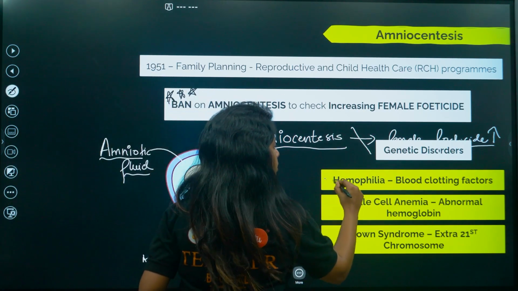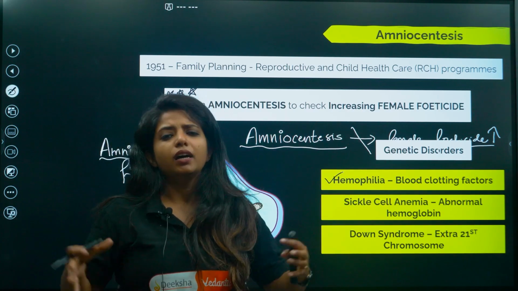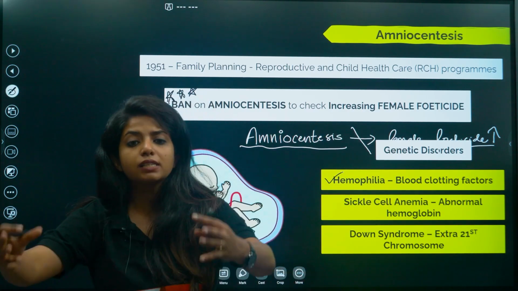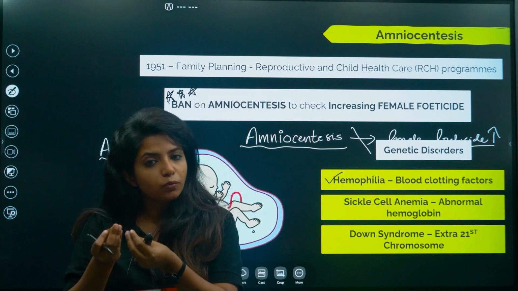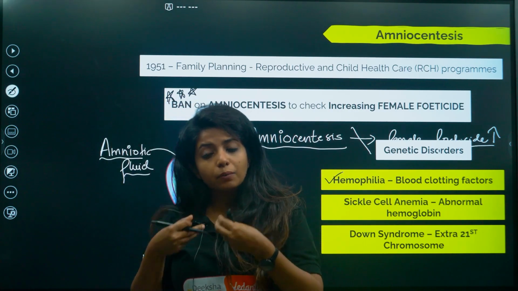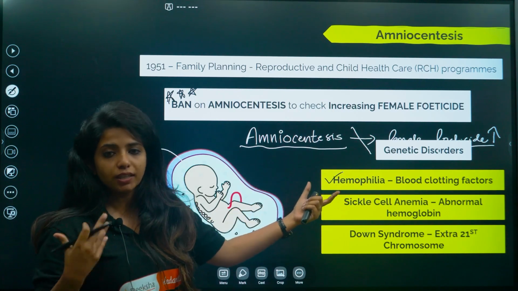Hemophilia. What happens in hemophilia? The blood clotting factors are not being produced; there is a problem in the synthesis of these factors. Now when blood clotting factors are not there, the blood won't be clotting and the person who is bleeding will keep on bleeding. Okay, that is about hemophilia, it's a genetic disorder.